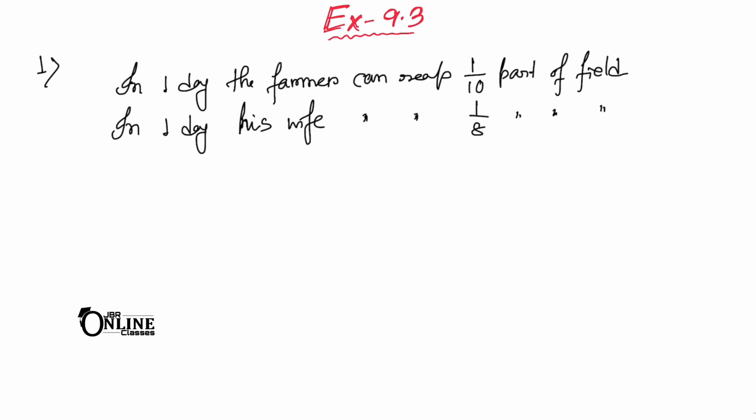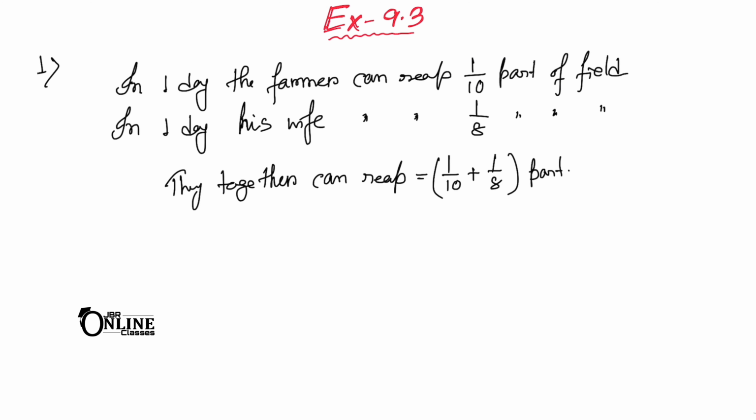So now if they work together, then you have to add this 1 by 10 plus 1 by 8. So together they can reap 1 by 10 plus 1 by 8 part. Whenever you want to find the work together, first you have to find one day's part and then add them. So 1 by 10 plus 1 by 8 will be 9 by 40 part. That means 9 by 40 part of the field can be reaped in one day.